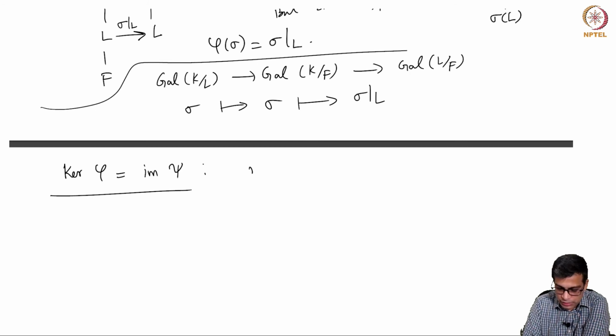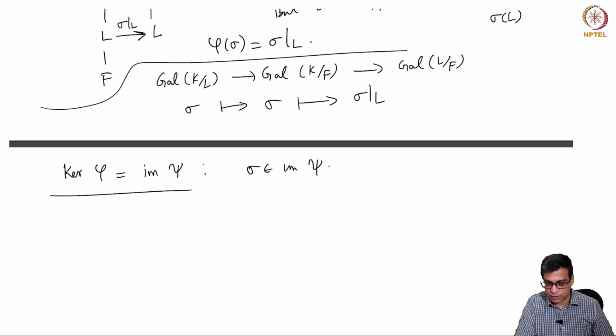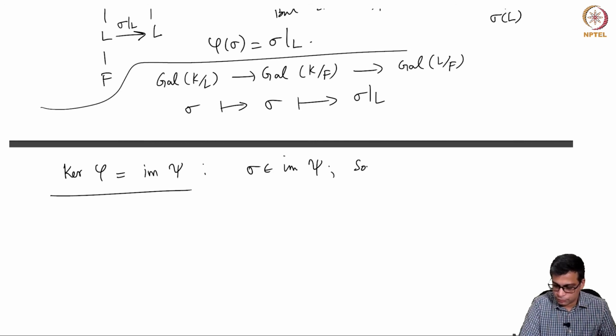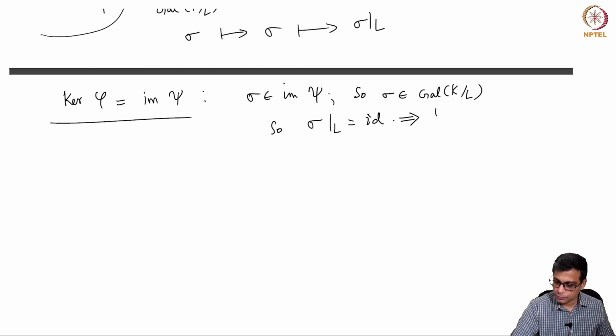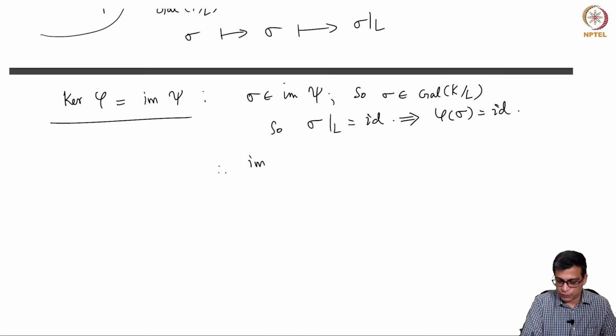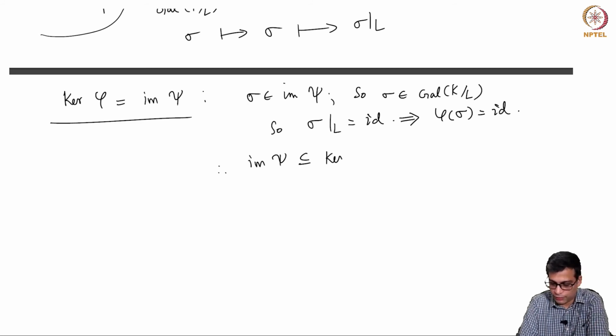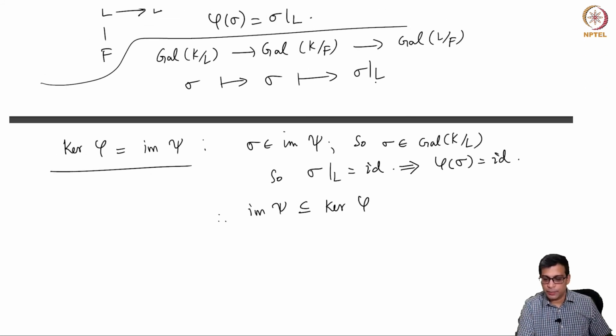So suppose sigma is in the image of psi. Really there is not much here, it is just a matter of keeping track of the notation. That means it comes from an element of the Galois group of K over L. So sigma restricted to L is identity, right? Because it fixes L pointwise. That means phi of sigma is identity. So the image of psi is contained in the kernel of phi. So if something comes from psi, it must map to identity. So that means it's in the kernel of this map.